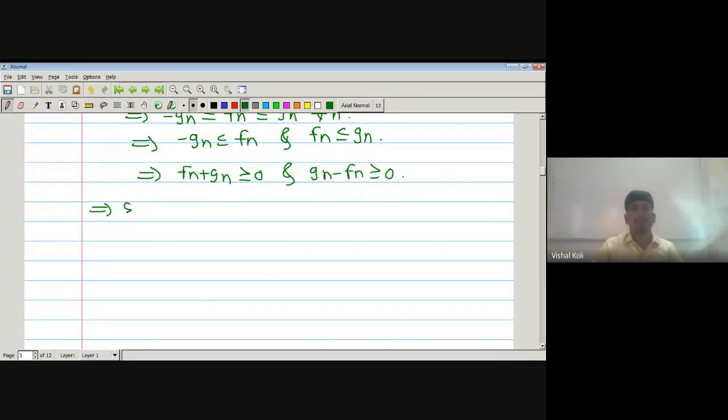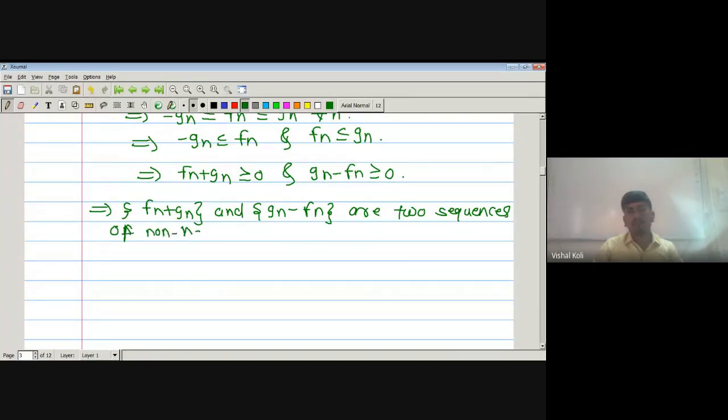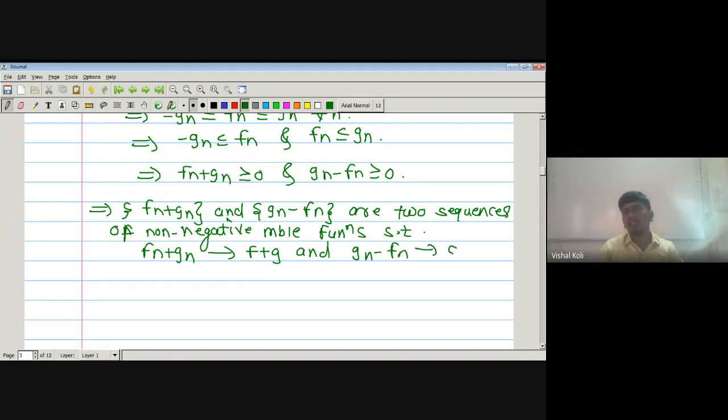So here we get Fn plus Gn and Gn minus Fn are two sequences of non-negative measurable functions such that Fn plus Gn converges to f plus g and Gn minus Fn converges to g minus f.